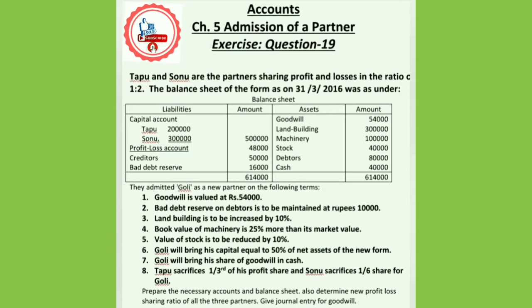And the latest important information, that is the sixth adjustment: Goli will bring his capital equal to 50% of net assets of the new firm. Students, net asset means what? Net asset is equal to total asset minus total liability. That is called net asset. Now students, let us solve the question.